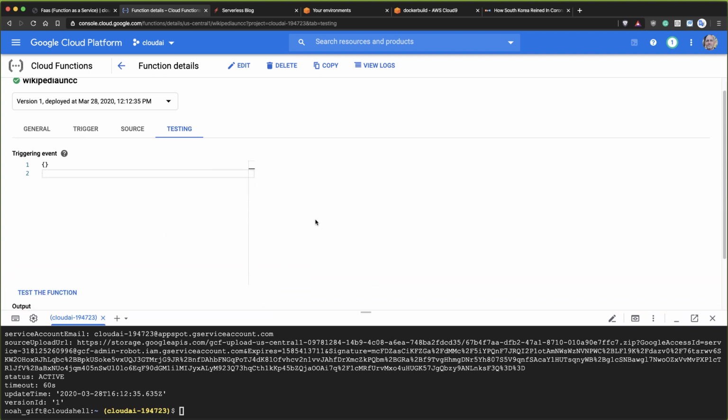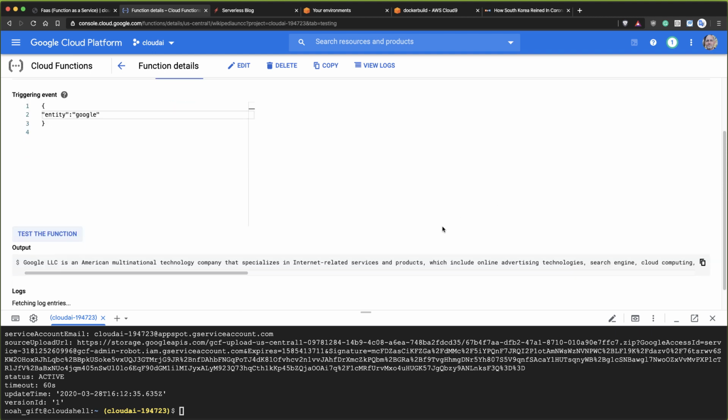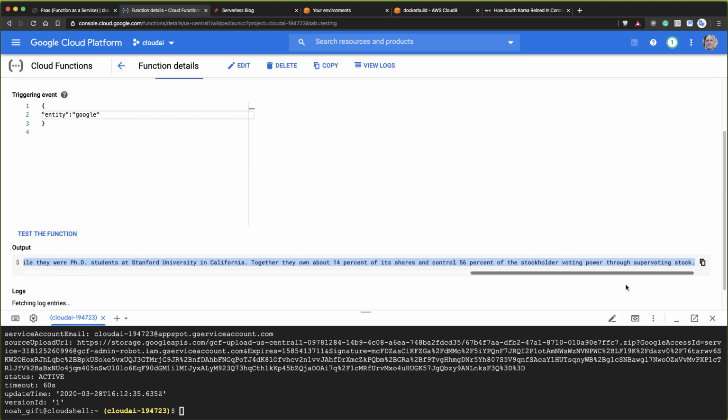So I'm gonna go inside of here and put in the payload that it's expecting. If you remember, we said entity was what was going to be in the JSON data structure. So entity here, and then for here we'll put Google like that. And I'm going to click test this function just like this. And if I click on test, it will send that into my function. And look, we can see that it was able to grab that information out. So again, just a little teeny bit of code, and I have something that's pretty useful, and I can start to build more and more complex stuff on top of it. So that's one way we can test this.